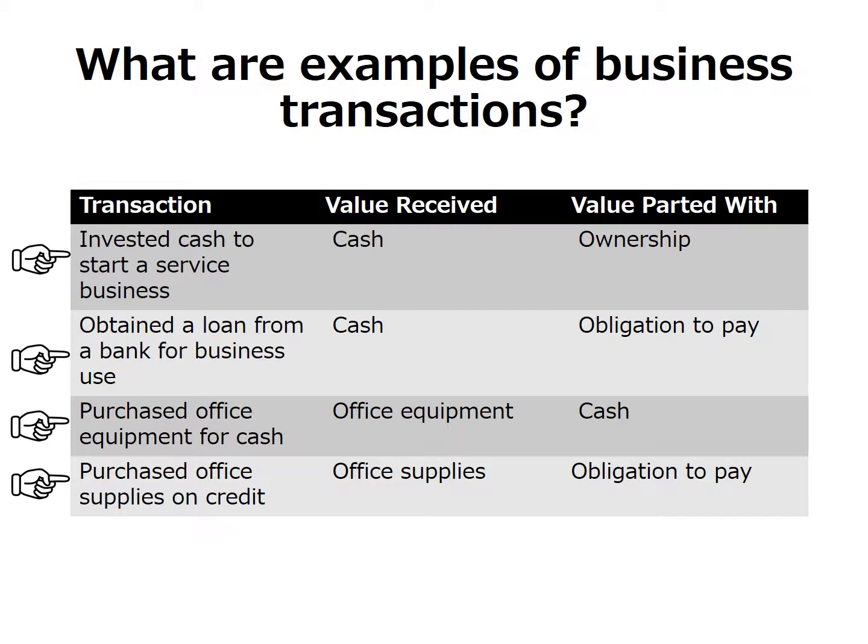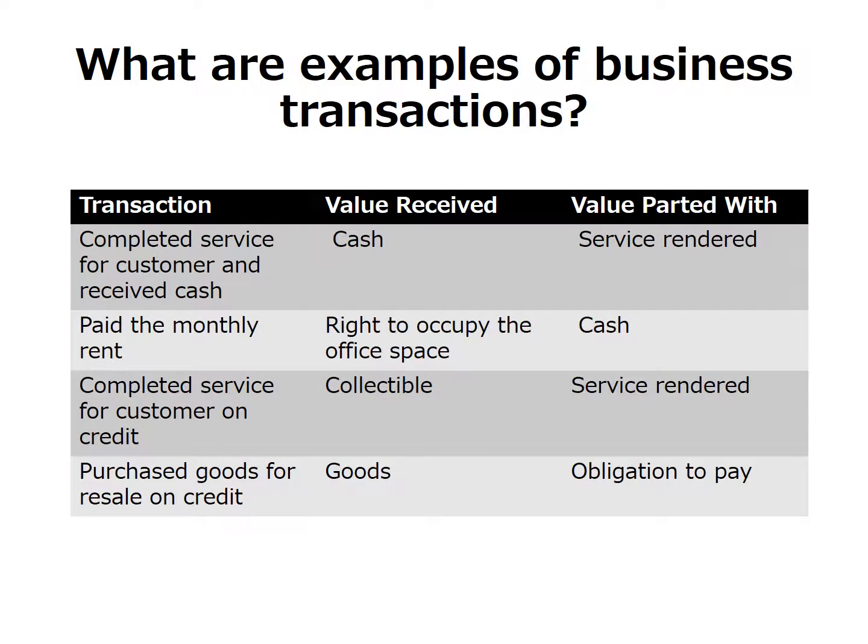So in this transaction, the business received office supplies. The value received is office supplies. The value parted with is the obligation to pay. Obligation to pay for the office supplies purchased on credit. Next transaction, the business completed service for a customer and received cash. The value received, cash. The value parted with is the service rendered for the customer.